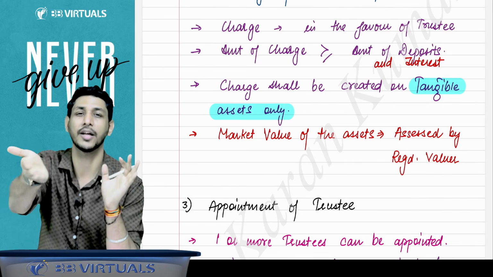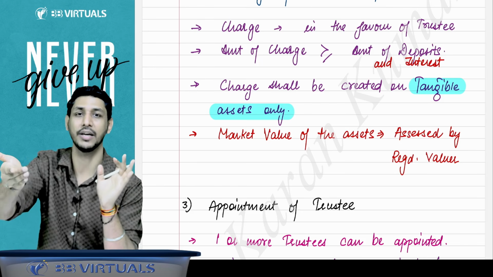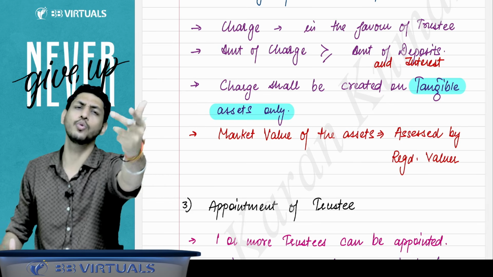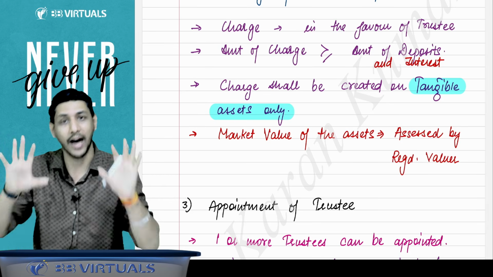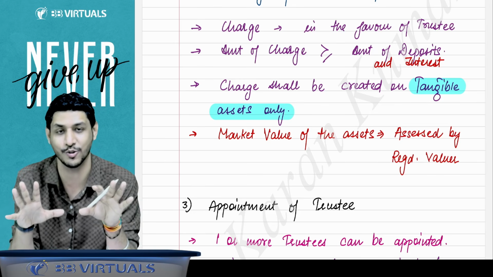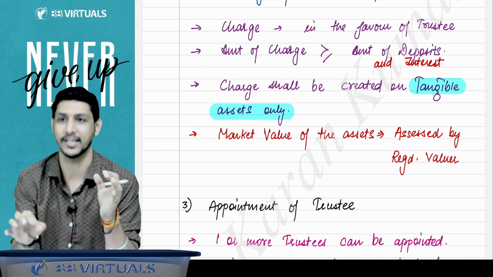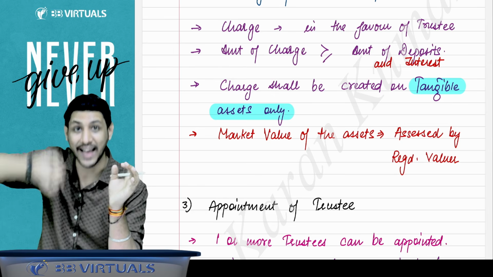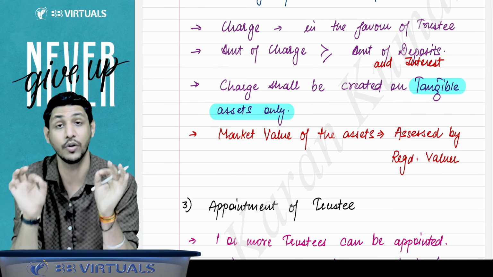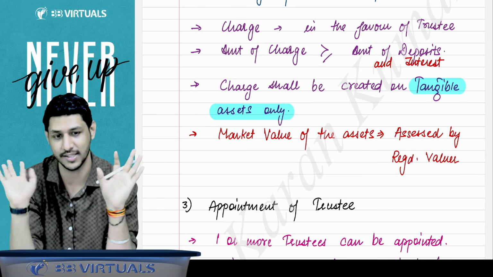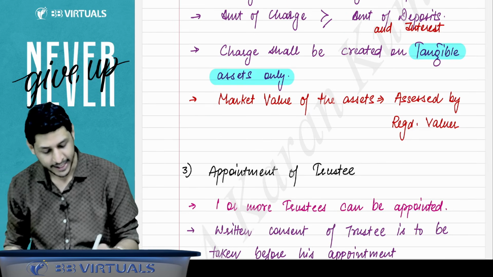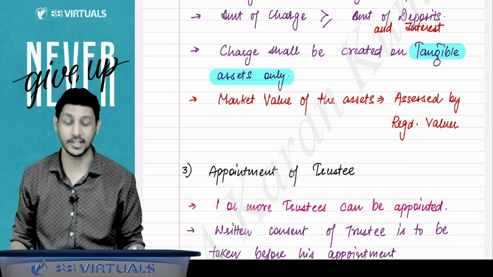Sir, in the charge chapter, you told us that charge can be created on tangible and intangible assets. Yes, charge can be created on the tangible asset also, and on the intangible asset also. But in case of deposits, if the company has accepted deposits and is creating the charge for that, the charge will be created only and only on tangible assets, not on intangible assets. They have asked a question on this point also by giving some values. And the market value of the asset must be assessed by a registered valuer.